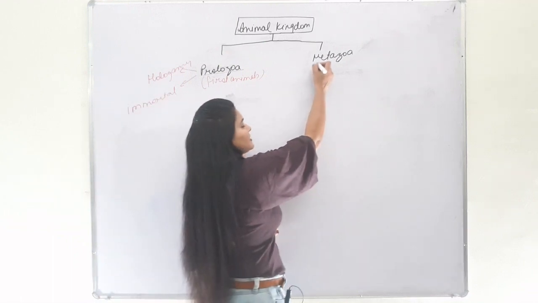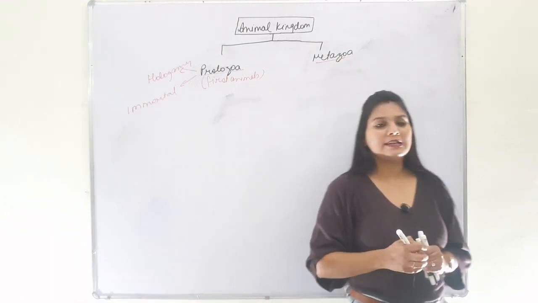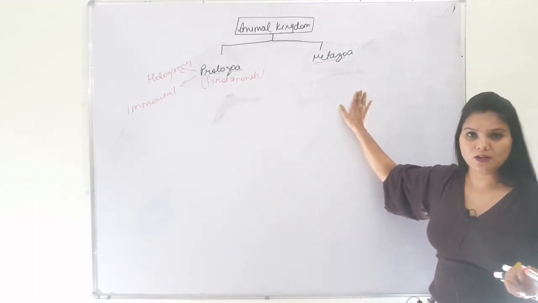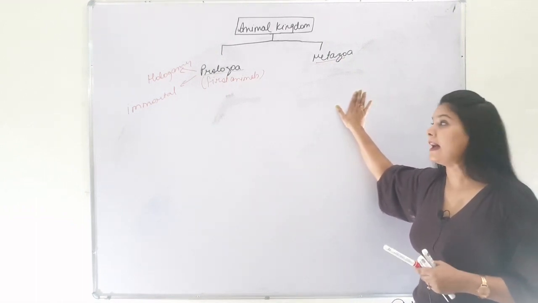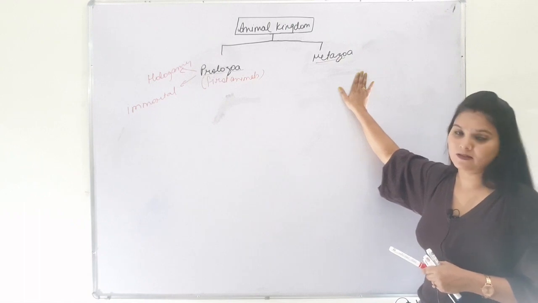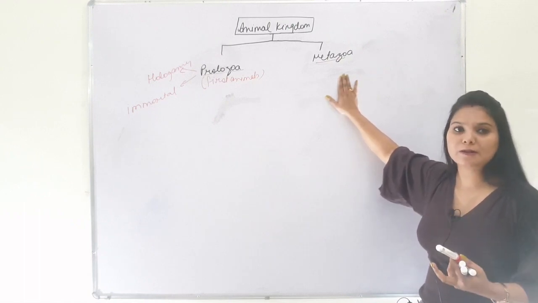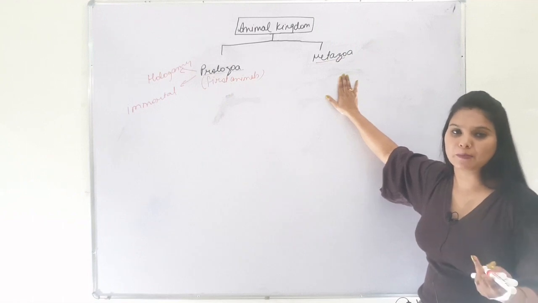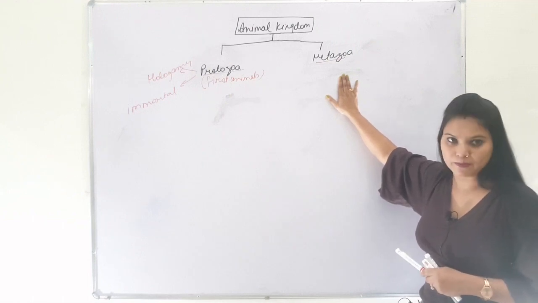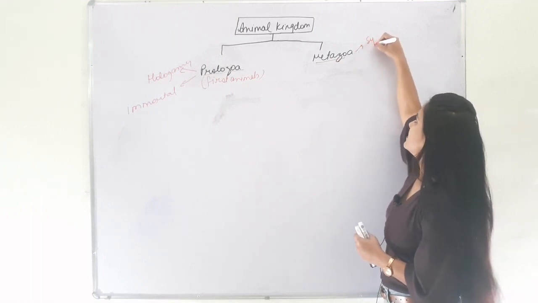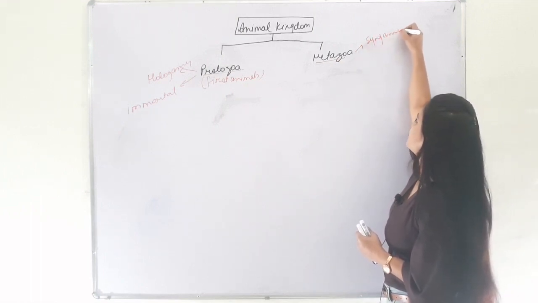Next subkingdom is Metazoa. Metazoa include multicellular organisms which have a cellular, tissue, organ and organ-system grade of organization, and in metazoans conjugation takes place between two haploid gametes, sperm and ovum, and this type of conjugation is called syngamy.